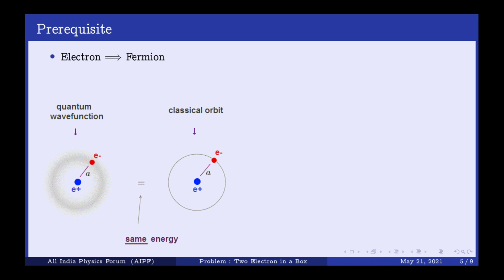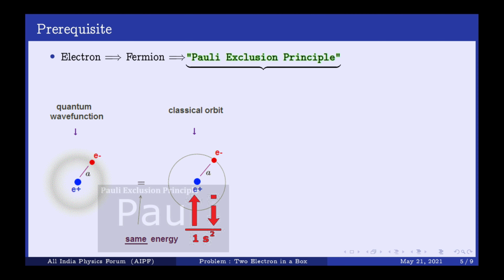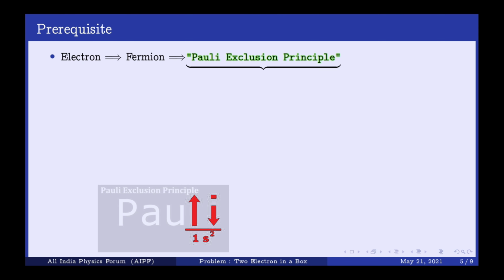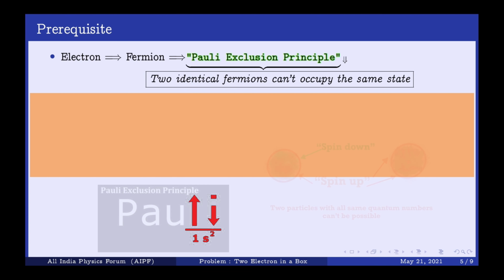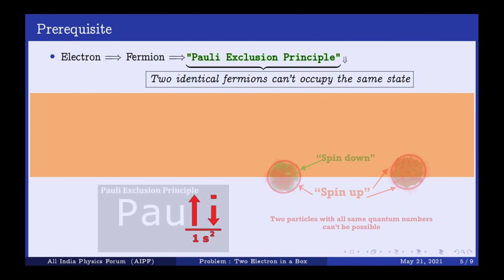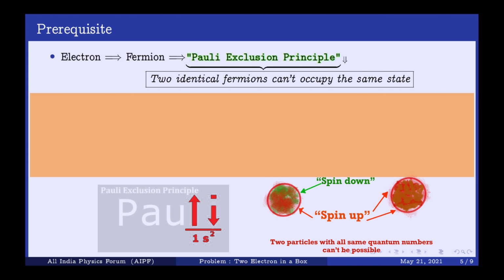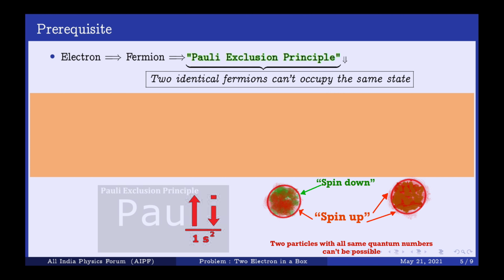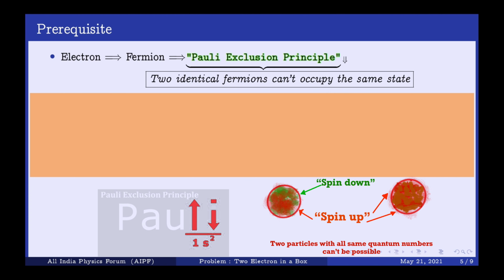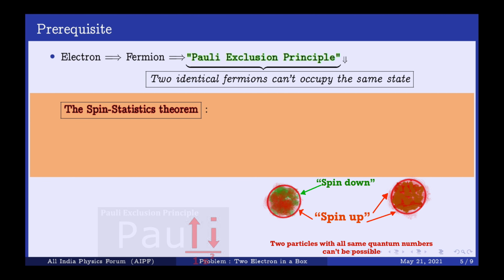Now coming to the electron. We all know that the electron is a fermion, that is a spin half particle, specifically a half integer spin particle. So it will simply follow Pauli's exclusion principle, which states that two identical fermions cannot occupy the same state. If you have two particles in a system, they can't occupy the same state if they are fermions. In this regard we should study the spin statistics theorem.